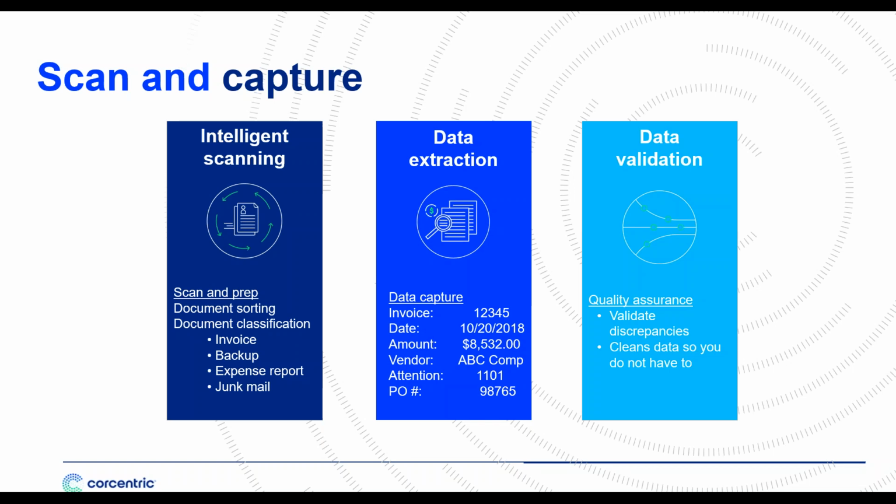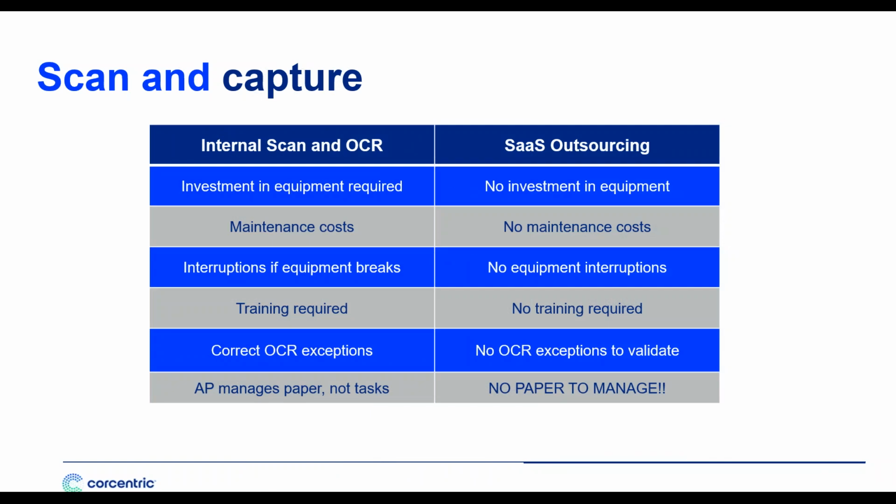Maybe it's the invoice number, the date, the amount, the supplier, or the purchase order number. What's more, it validates that data against information that resides in your ERP, so they can match the PO and the invoice automatically. And then, based on business rules you've set up, uses that data to route the document to the next step of the process.